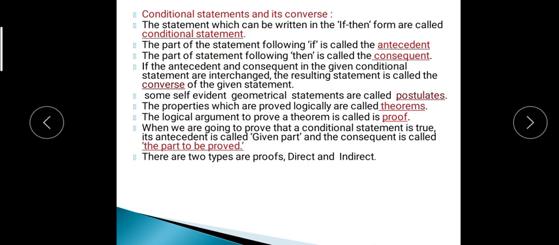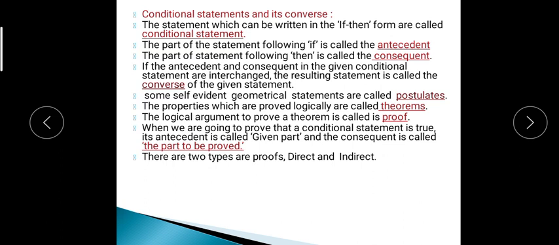The part of the statement following "if" is called the antecedent, and the part of the statement following "then" is called the consequent. If the antecedent and the consequent in the given conditional statement are interchanged, the resulting statement is called the converse of the given statement.